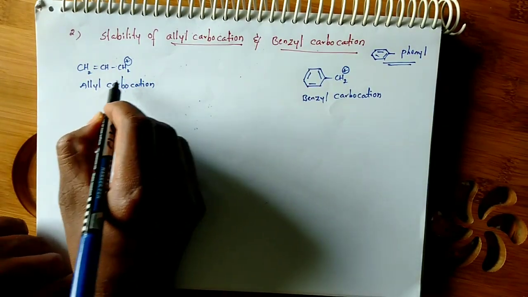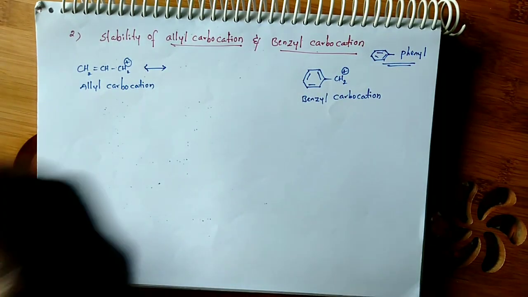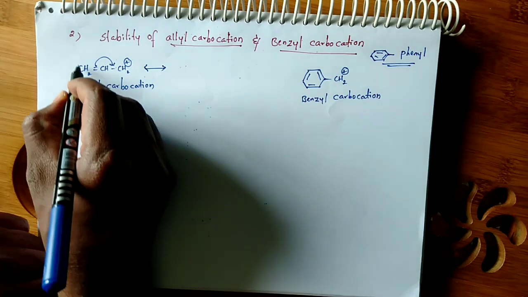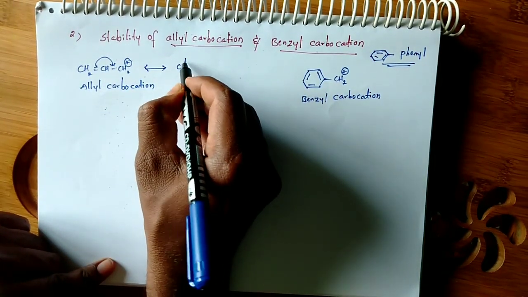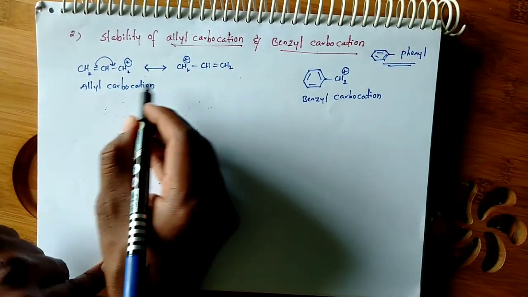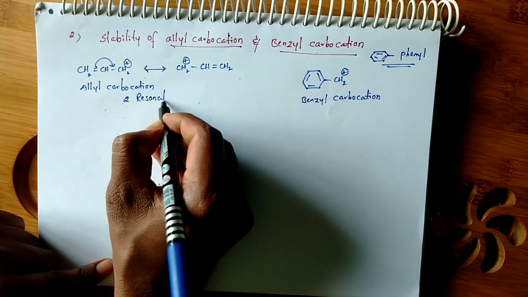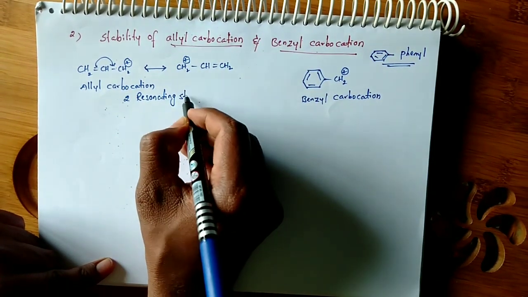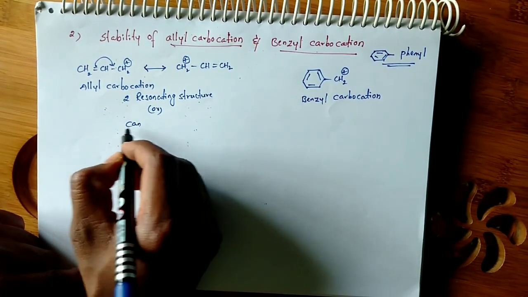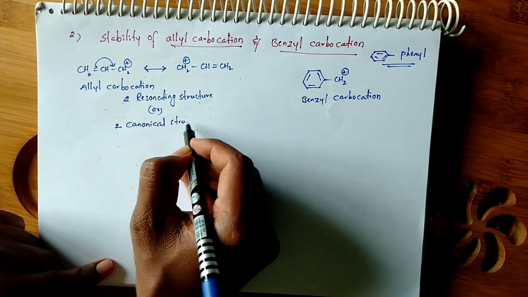Here if you see allyl carbocation, on writing the resonance structure, this double bond shifts to here, the electron deficiency is created on this carbon. Total how many resonating structures here? Two resonating structures. These are also called canonical structures. So total two canonical structures.